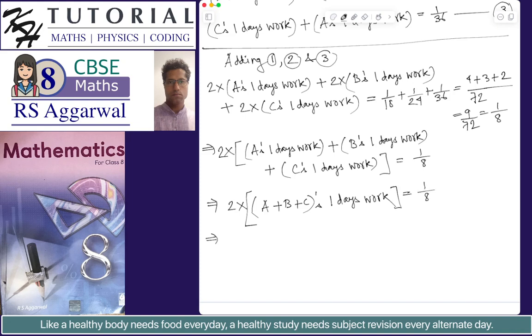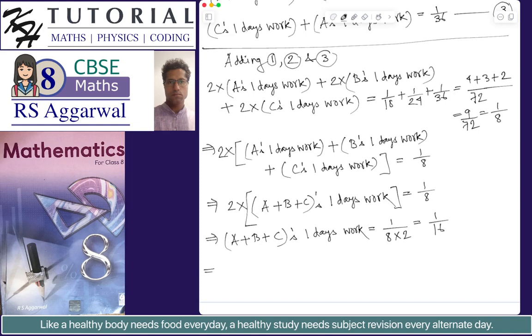So this implies A plus B plus C's 1 day's work is equal to 1 by 8 multiplied by 2, which is equal to 1 by 16. So we get A plus B plus C's 1 day's work is equal to 1 by 16.